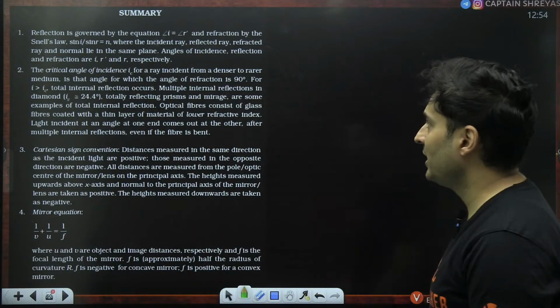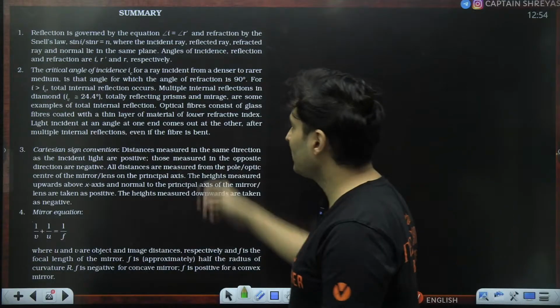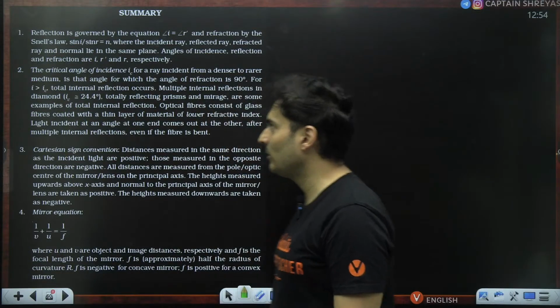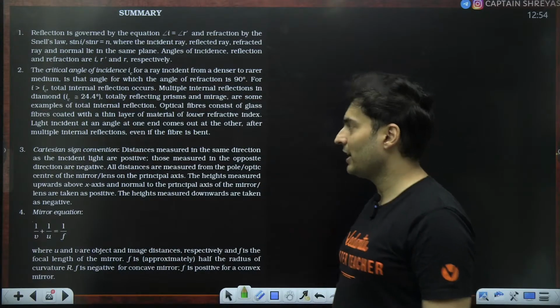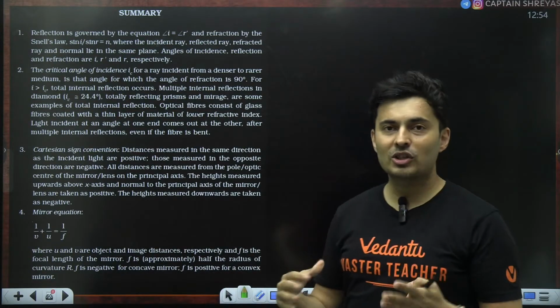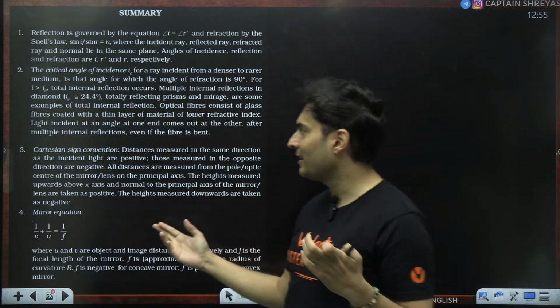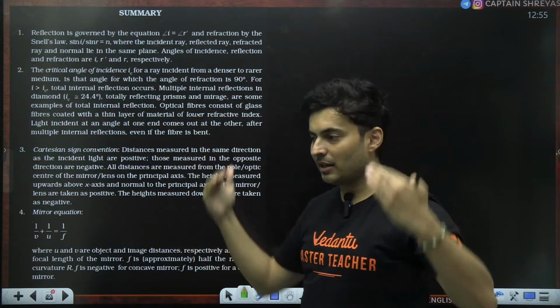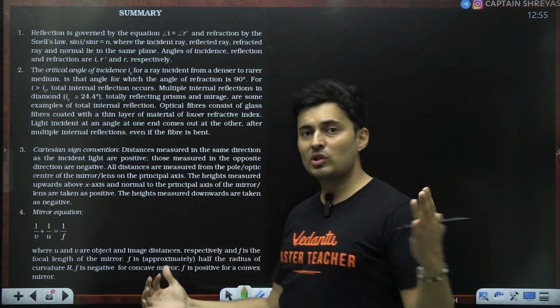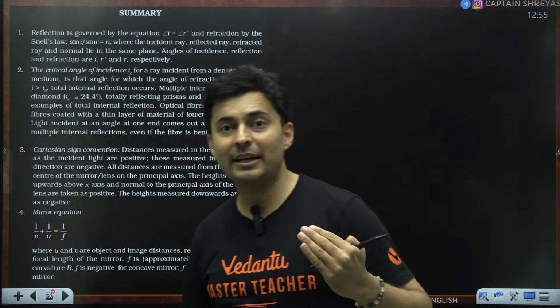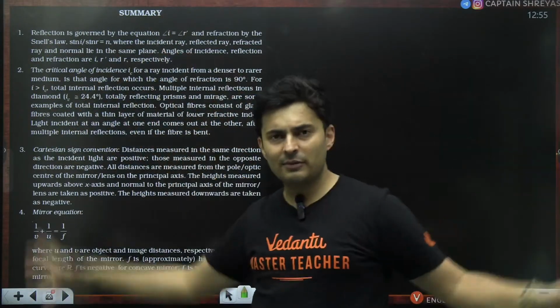So to summarize this particular chapter, we started off with reflection, which was angle of incidence equals angle of reflection. Then we went to refraction, which is the bending of light. We saw Snell's law, which is sin i by sin r is the refractive index, which is the ratio of the speed of lights. Then we saw the critical angle phenomenon. When light goes from dense to rare, it bends away from the normal.